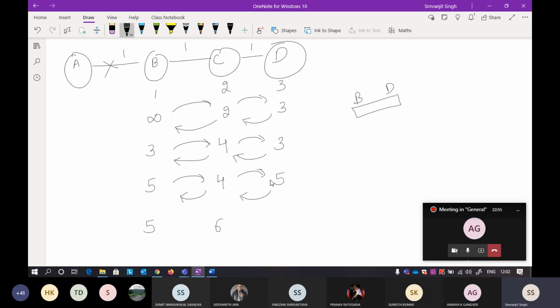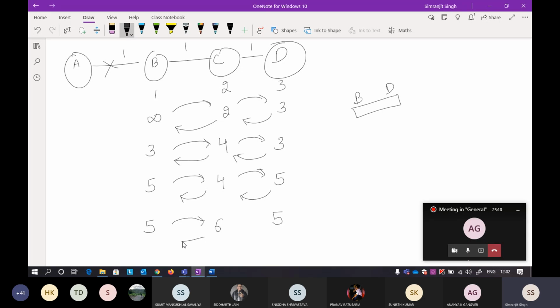It is when the distance vector between C and D gets exchanged. C is saying, I can take you to A in 4. And what is the distance between C and D? It is 1. So to reach D, it is 5. Okay, so you can write 4 plus 1, 5.